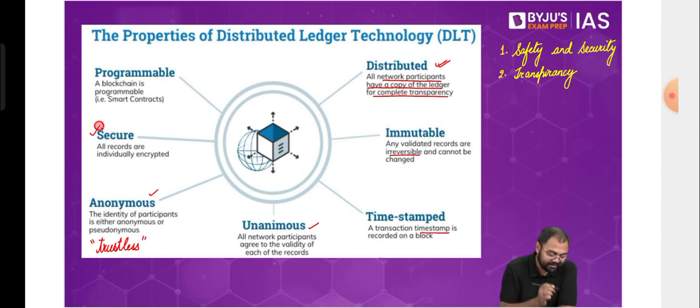Then it is a secured system because everything is individually encrypted. That's something that we discussed, and it is programmable. This is also a very, very important property. Programmable means that you can use it for various different purposes, and it's not necessary that you use all the properties that we discussed at the same time. You can pick and choose. You do not need anonymity, so you don't keep that anonymity.